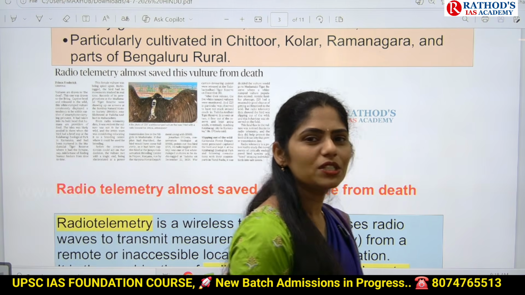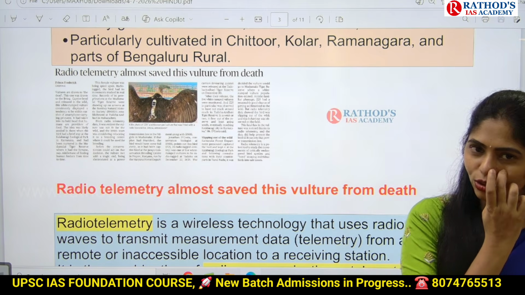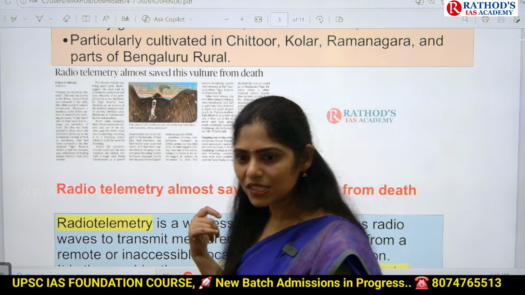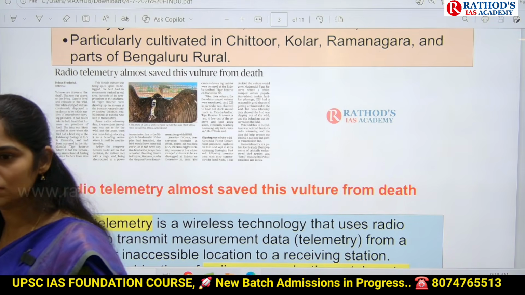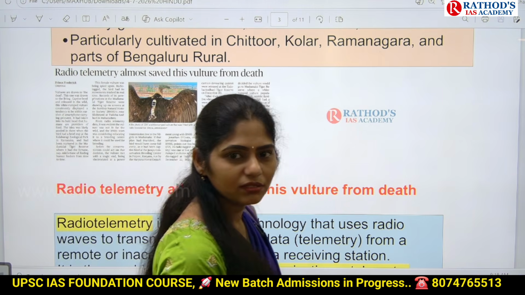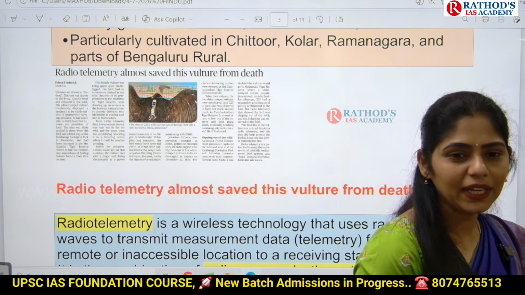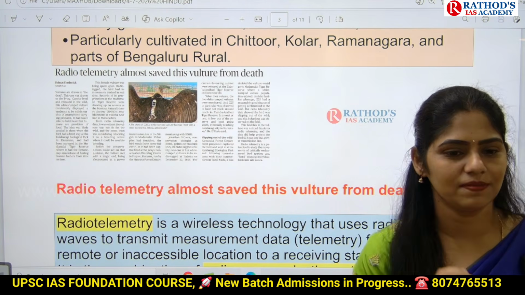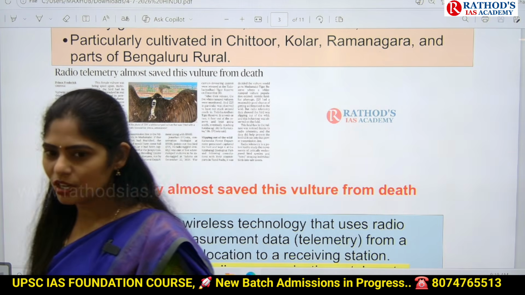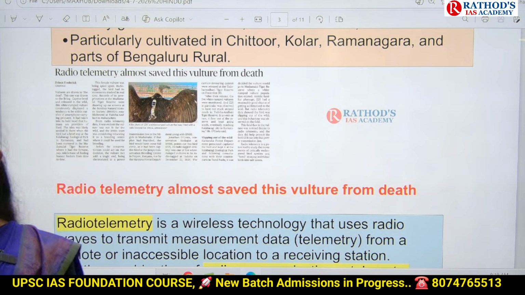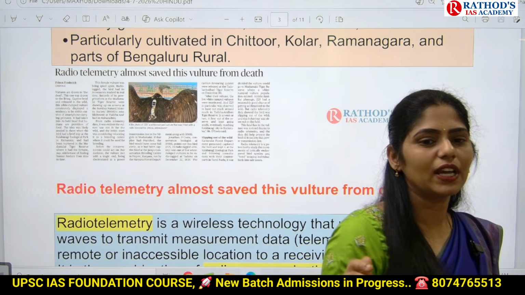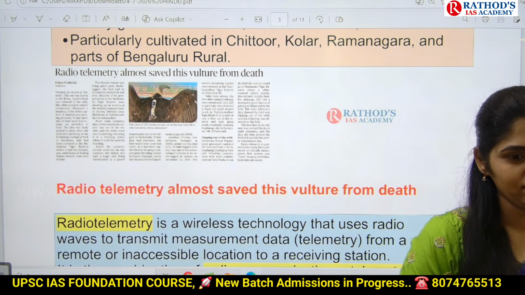And not only that, do you know the Parsi community? We have Hindus, Christians, Islam, and we have Parsis. What Parsis do is, after the death of humans, they leave the body for the vultures. They believe that vultures are their ancestors, and they are offering their dead body to their ancestors. Because of this, in the final rites, they leave that dead body like that only, and the vultures will come and feed on that dead body.